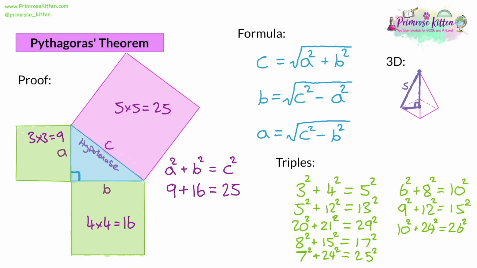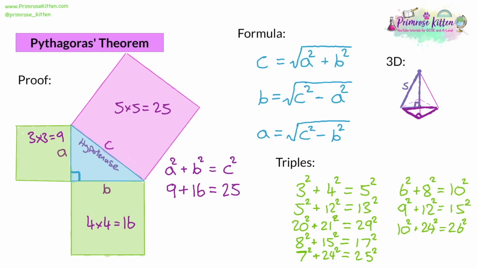Well, what you could do is use Pythagoras' theorem. Let's do this in another color. You can make a triangle with one side of the pyramid and another side of the pyramid like this. This will have a right angle if it's a square base, and you could find the length of that triangle, and you can see that half of that is going to be the half diagonal for the vertical triangle.